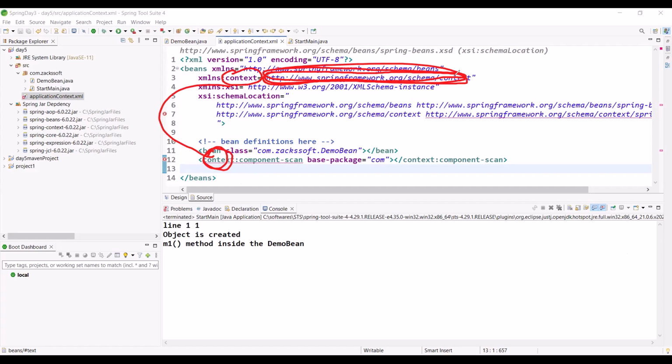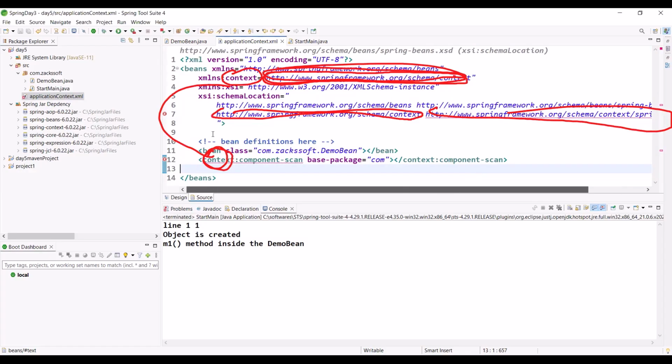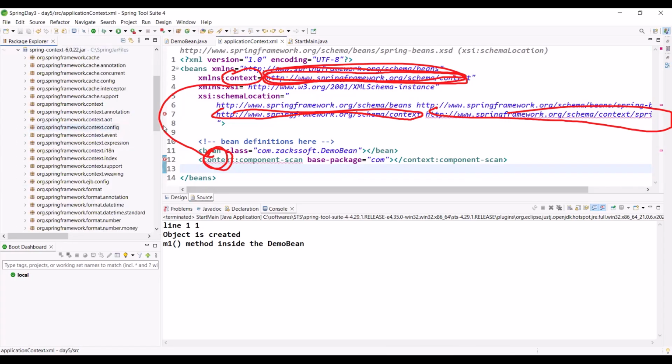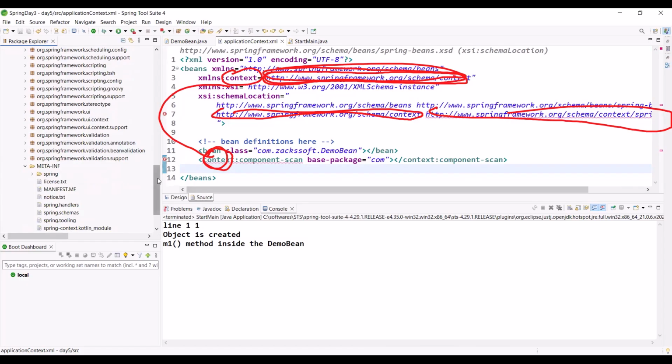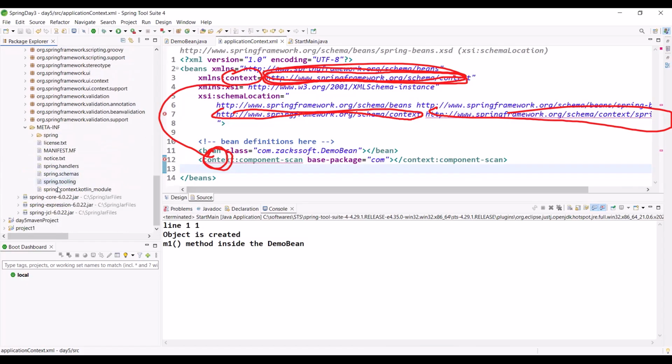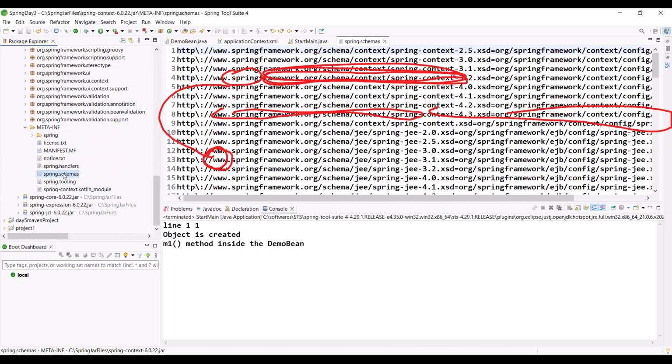So what is the corresponding XSD path? This namespace, schema context, this is the corresponding path. Simply Spring will go here, Spring context, then it will go to META-INF, then to spring.schemas.